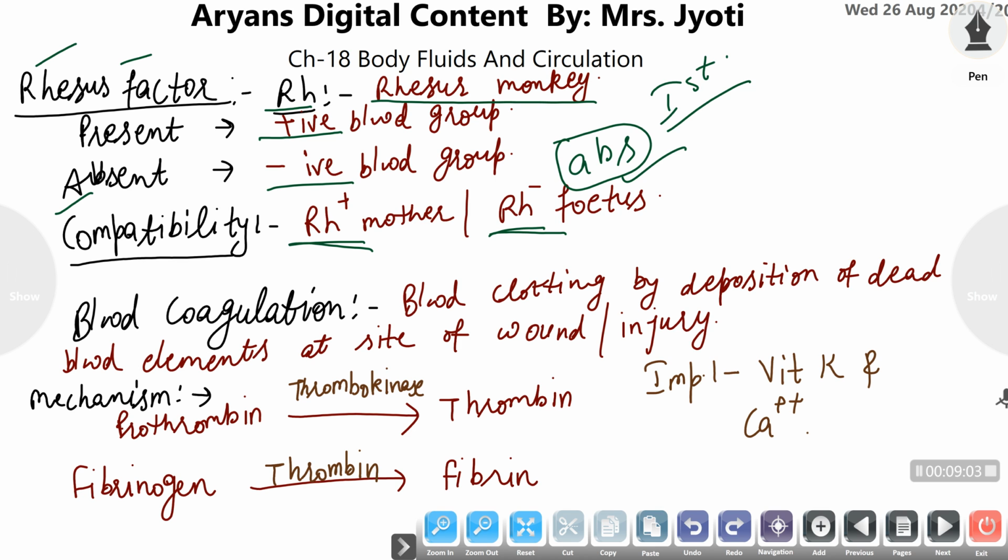But at delivery time, some fetal blood may be exposed to the mother's blood, and the mother, who lacks the Rh factor, is exposed to it and starts to develop antibodies. In the next pregnancy, if the second fetus is also Rh positive, the pregnancy will be immediately terminated due to the antibodies present in the mother's blood.